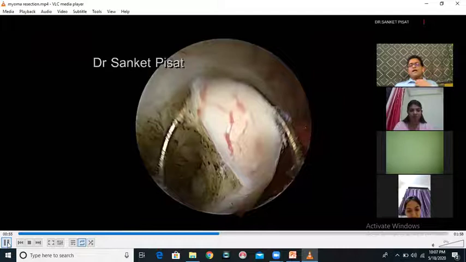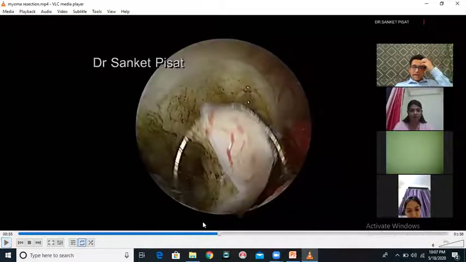Right. But I am not doing laparoscopy now. I am doing hysteroscopy. So what do I want? When I am activating the current, let us say that I am using normal saline. Now you all know that normal saline is an electrolyte medium. Because it is an electrolyte medium, it is a good conductor of electricity.